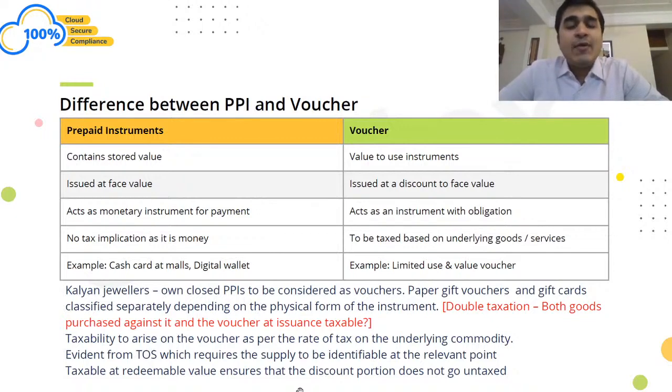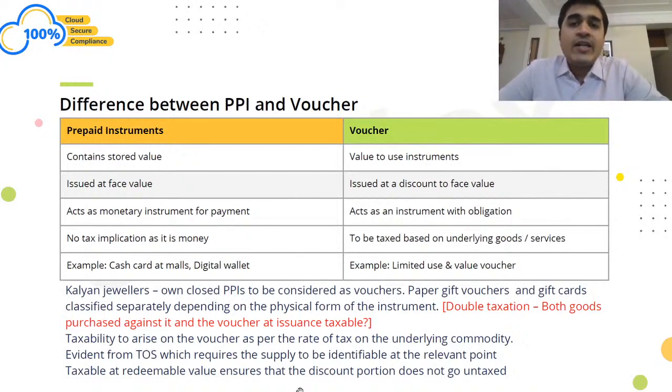In that case, the time of supply will be when the voucher is issued. So when the voucher was issued at 200 rupees, at that time itself GST would be chargeable. Of course, tax will be chargeable on the redeemable value, which is 500 rupees, but the time would be when the voucher is issued.